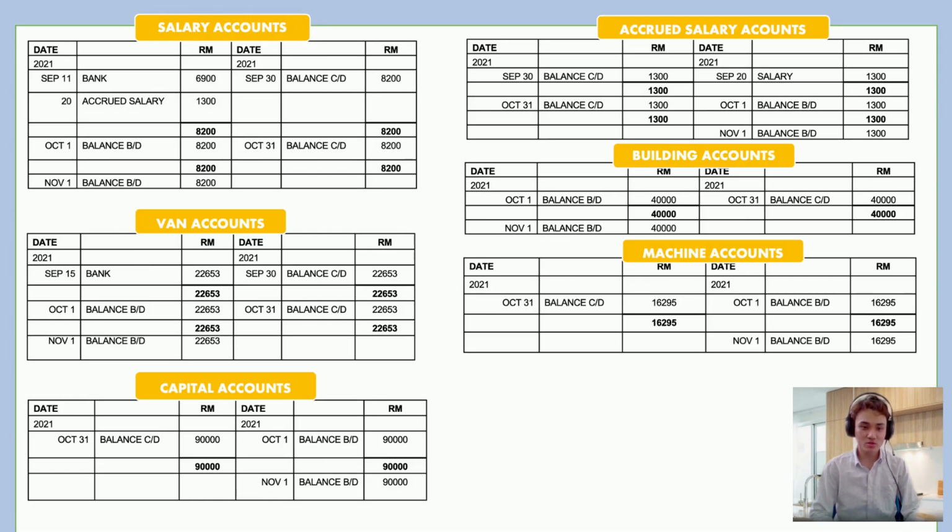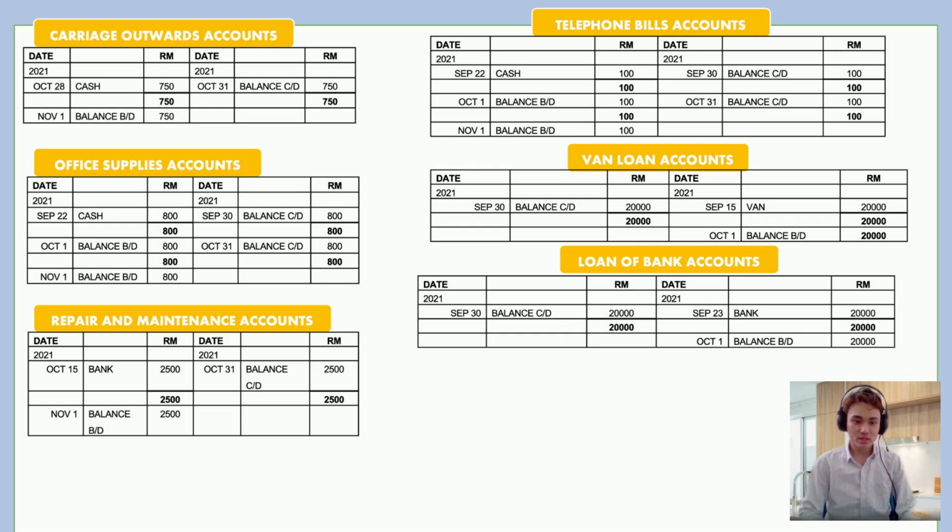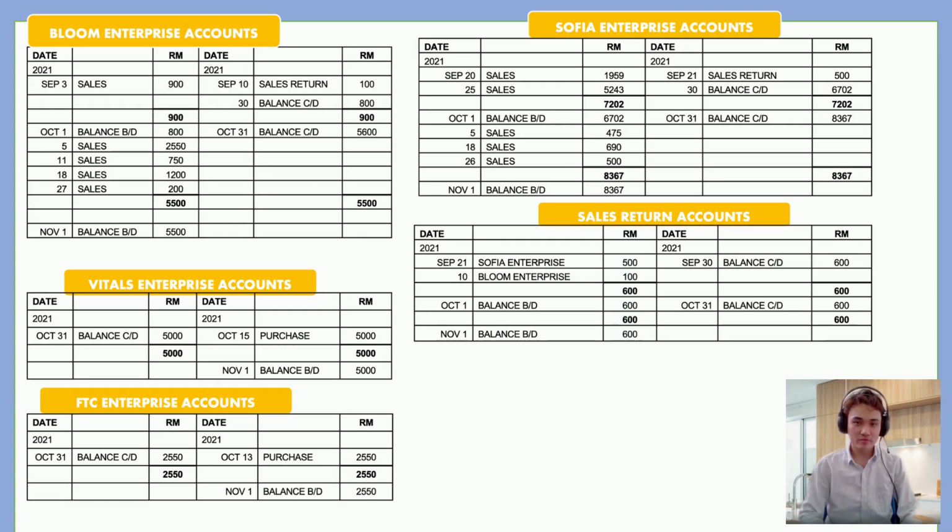account is 8,200, accrual salary is 1,300, rent account is 22,653, building account is 40,000, capital account is 90,000, machine account is 16,295, carriage inwards account is 750, office supplies account is 800, repair and maintenance account is 2,050, telephone bills account is 100, loan account is 20,000, loan of bank account is 20,000, debtors include Sophia Enterprise, Pro Enterprise, the amount is 13,867, creditors include Sunny Enterprise, FTC Enterprise, Reuters Enterprise, the amount is 25,120,